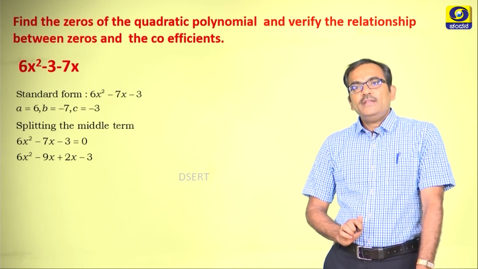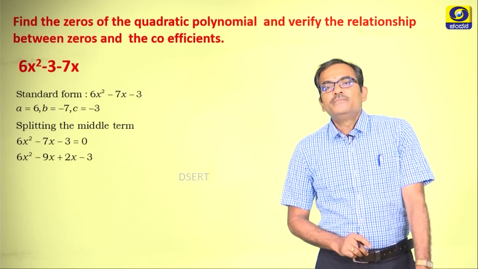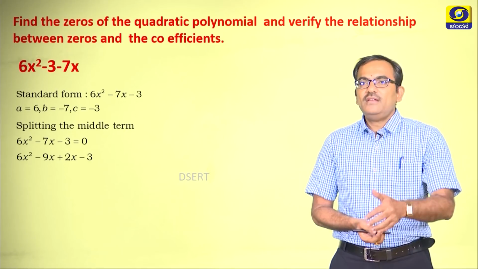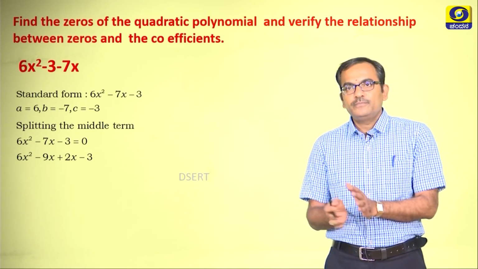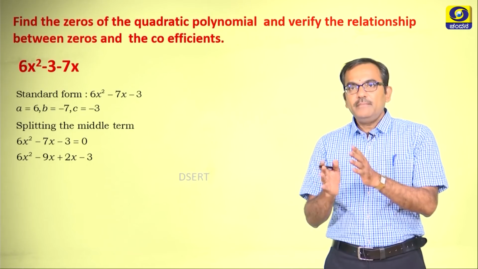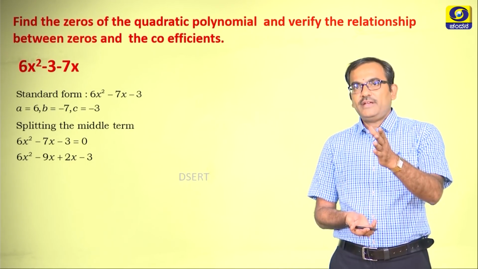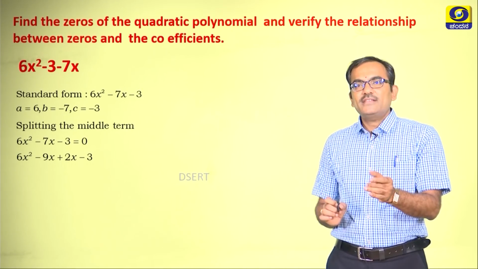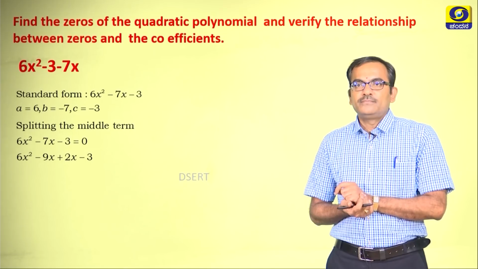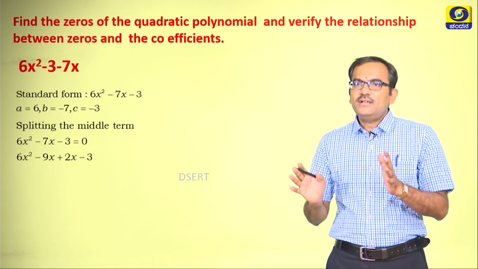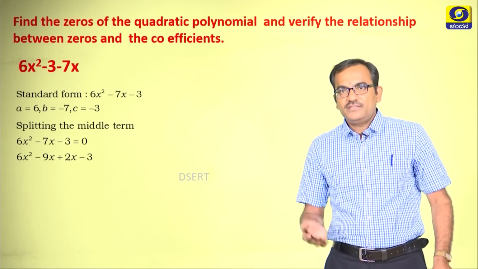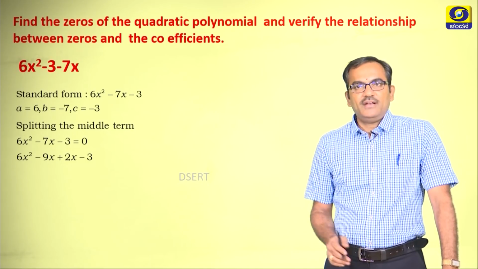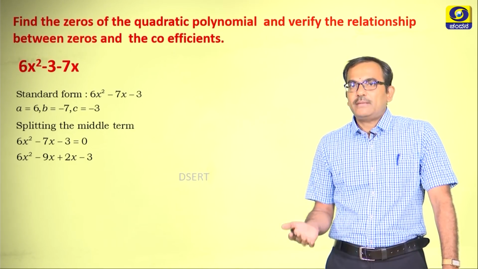Then how to find the zeros of a quadratic polynomial? The quadratic polynomial is to be considered as a quadratic equation by equating it with 0 and by splitting the middle term, that is minus 7x as the case here. I have split it as minus 9x plus 2x, right. There are many other different kinds of factorization. You can follow any judicious method of factorization, any method which is mathematical.